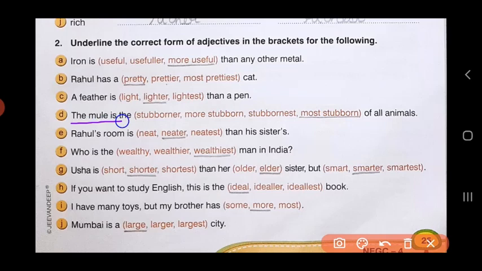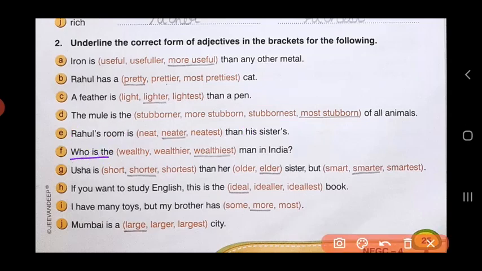D. The mule is the dash of all animals. So here you're comparing many animals. That's why it will be superlative degree. The mule is the most stubborn of all animals. E. Rahul's room is dash than his sister's. Rahul's room is compared to his sister's room. And you have than in the sentence. So comparative form, that's why the adjective will be neater.